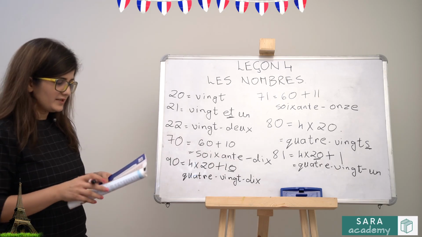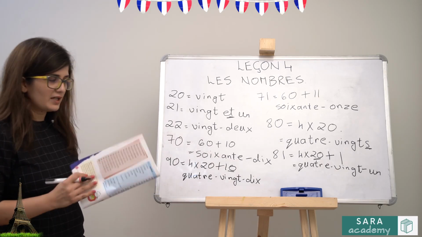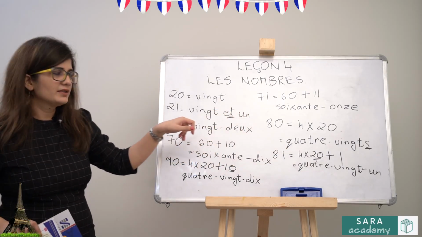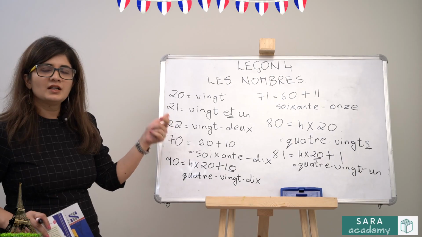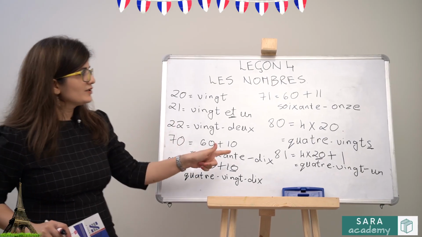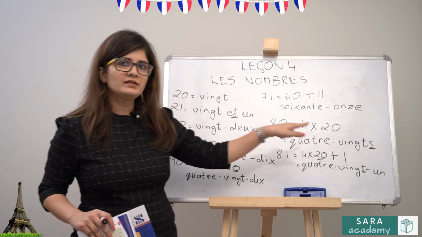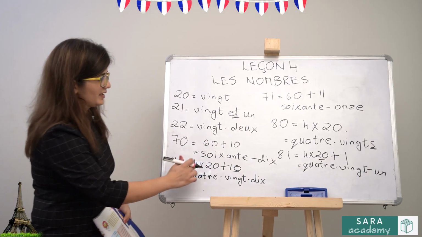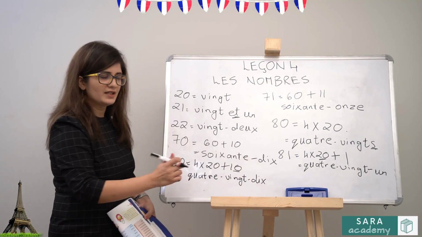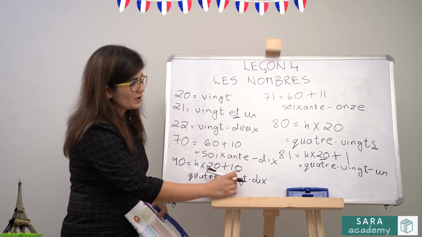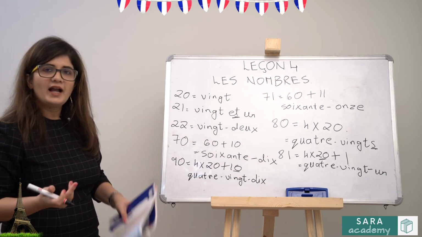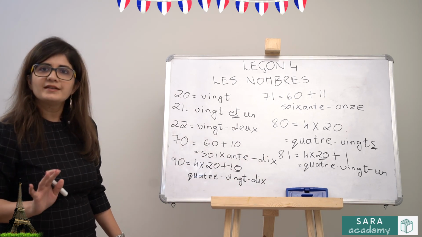Now if you notice, in 81 and in 91, for 1 we don't write et in between, and it is only there from 21 till 71. It is not there in case of 81 and 91. So your 91 will be quatre-vingt-onze. 92 will be quatre-vingt-douze, which is 12, and your 100 is cent, C-E-N-T.